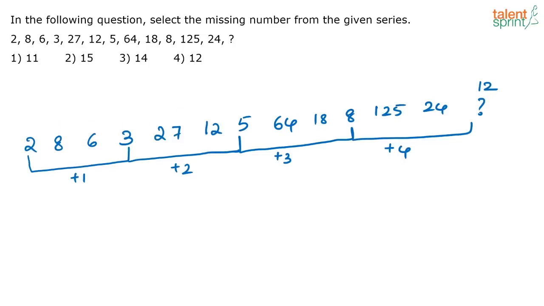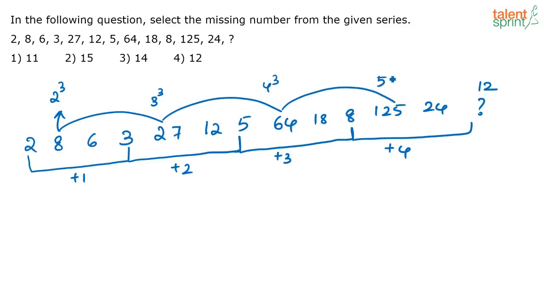Now what could be the logic of the other numbers? See, this is nothing but 2 cube. Again I omit 2 numbers in between, I am getting 3 cube. Again I omit 2 numbers in between, I have 4 cube. Again I omit 2 numbers in between, I have 5 cube. So that is the pattern of those numbers. Now the other set of numbers: you have 6, then you have 12, that is 6 plus 6, again 12 plus 6 is equal to 18, then again 18 plus 6 is equal to 24.